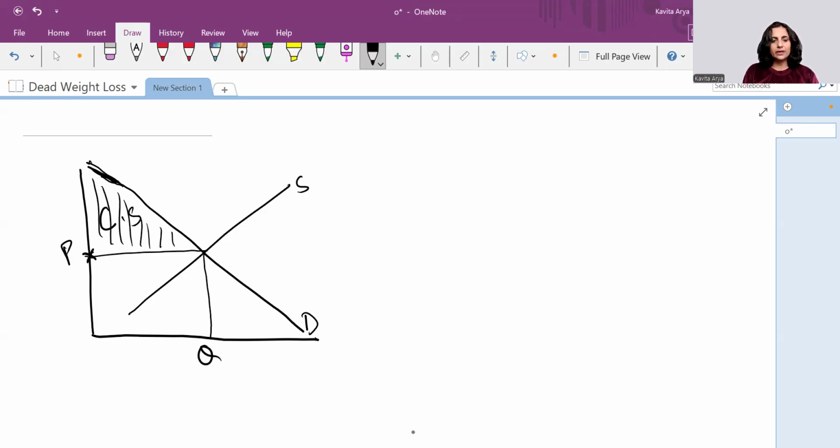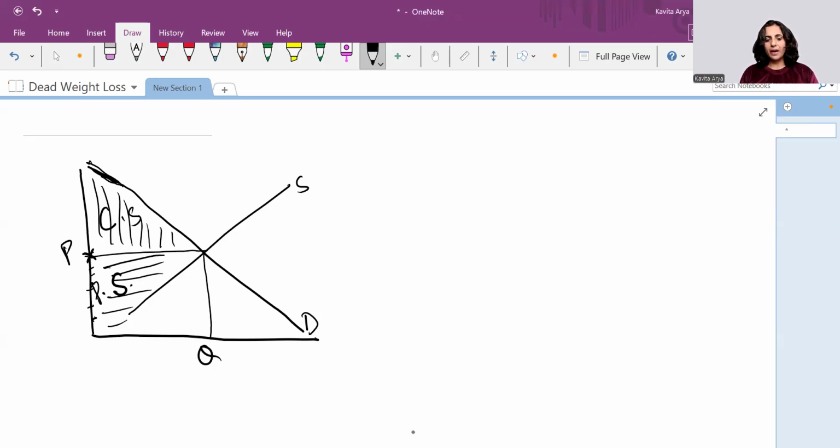On a very similar note, this area below the price and above the supply curve is called producer surplus. Right? So this is producer surplus. When we talk about producer surplus, it is exactly the same concept. Producers are willing to make the quantity up to this price, this price, this price, but the actual price determined by the market is this. So they are able to get a bit higher price than what they expected to get. So that's called producer surplus.